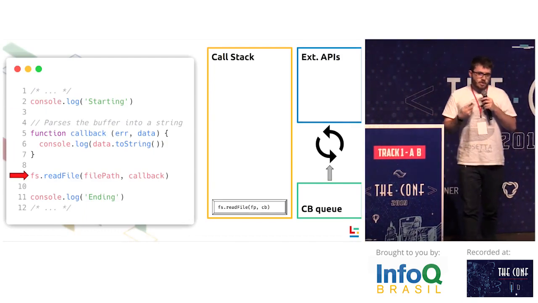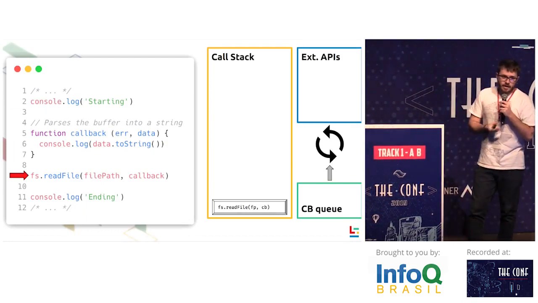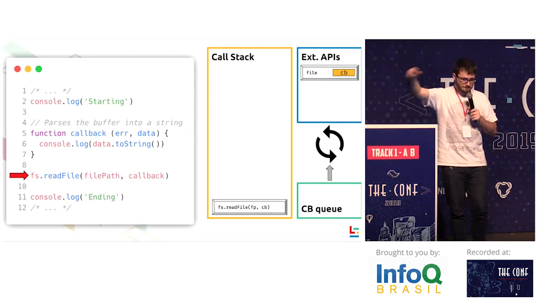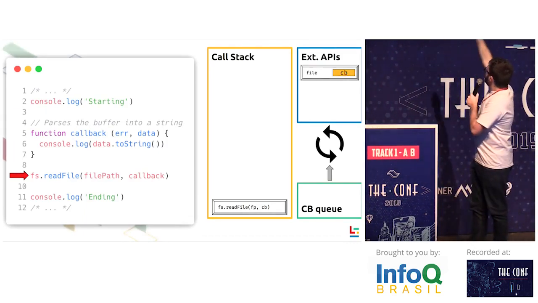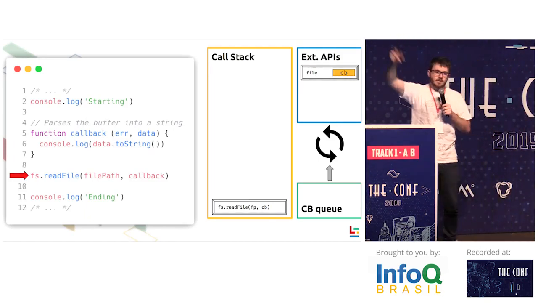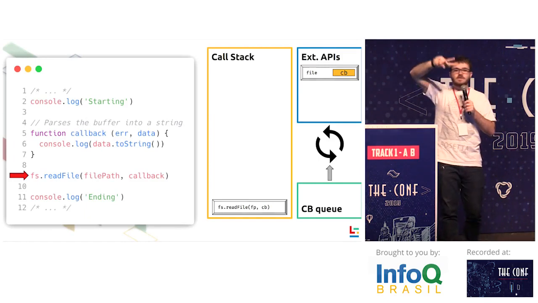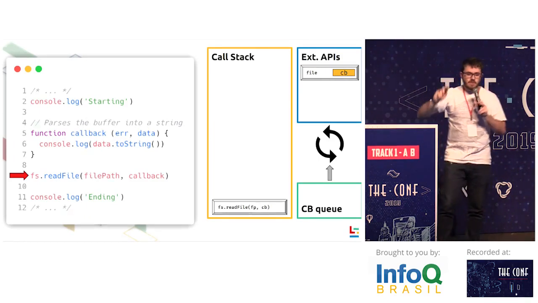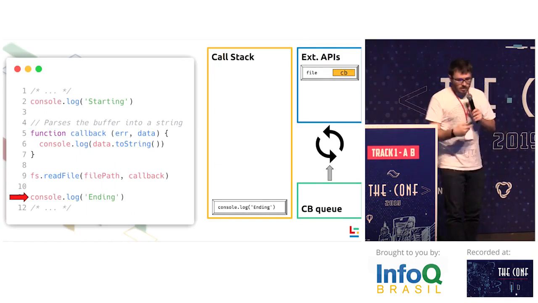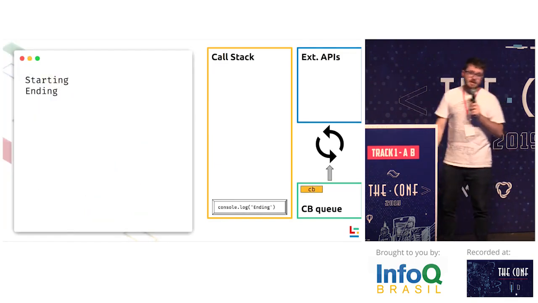Then fs read file is going to be called. Since fs read file is a C++ binding, it's going to call the external API for file, and it's going to put a file callback into the queue, into the external API. So it's going to be executed at a later time on a different thread. Okay, it's done, it's returned. Now we execute the next function. So console.log is going to be printing ending, okay?